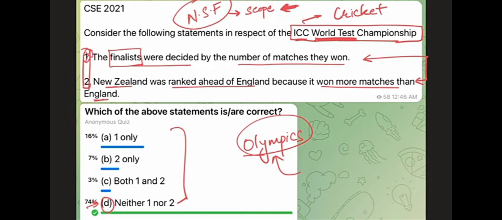If you talk about the second statement, it says New Zealand was ranked ahead of England because it won more matches. Again, it is related to the first statement. If the first statement is incorrect, the second statement also gets incorrect. And otherwise also, whether New Zealand was ahead of England or England was ahead of New Zealand, who will know, right? Only very fanatic cricket fans, people highly interested in cricket, would know such things. A regular aspirant will not know such things. So it's a deep fact. Again, incorrect. So whatever way you think about the question, we cannot help but arrive at delta as the answer.